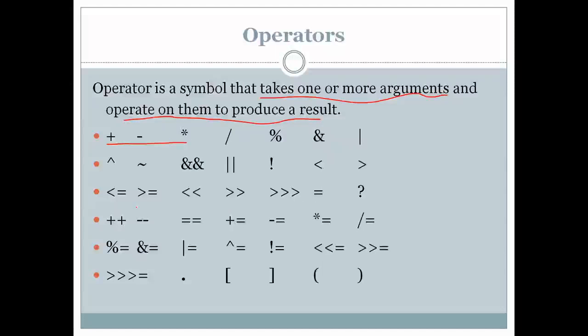Okay, that's it. In today's session we have studied the Java tokens. So remember, there are 5 different types of tokens. These are keywords, identifiers, literals, operators and separators.